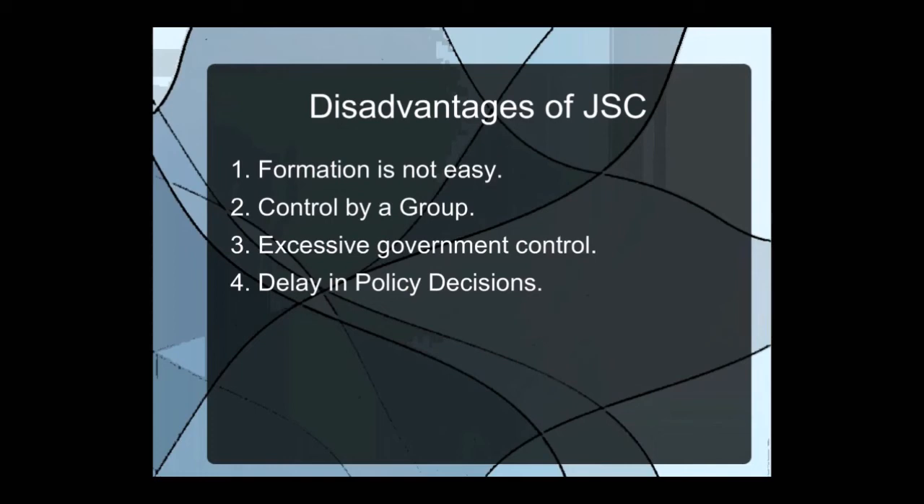Then delay in policy decisions, because since the number of members is more, it will take time in taking the decision, because the complete chain and hierarchy has to be followed for every decision. So there are chances that there can be delay in policy making. So these are the disadvantages of joint stock company. Now let us see the suitability of joint stock company. Generally suitable where the business is quite large, area of operation is widespread, banking and insurance can be. Now let us see the difference between the public and the private company.